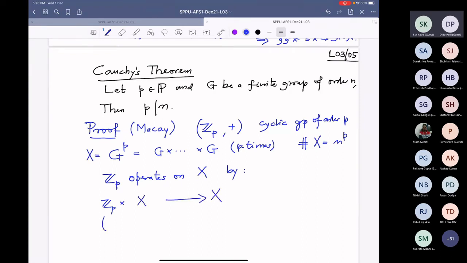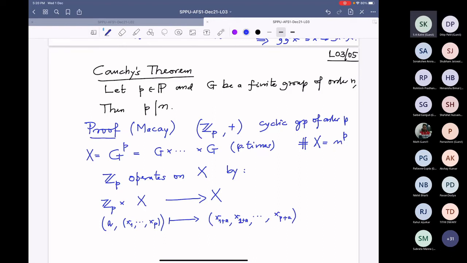So what is that? Any element A, and any tuple x1 to xp, this will go to a tuple. Which tuple does it go to? x1 plus A, x2 plus A, and so on, xp plus A. Is that clear? So it operates like that.